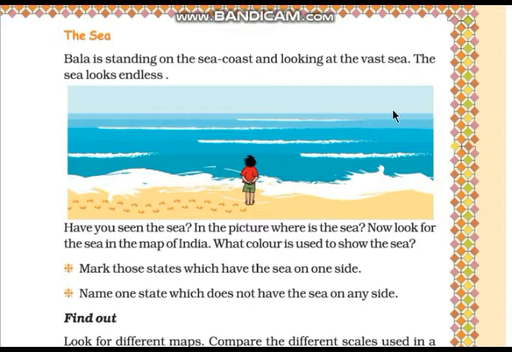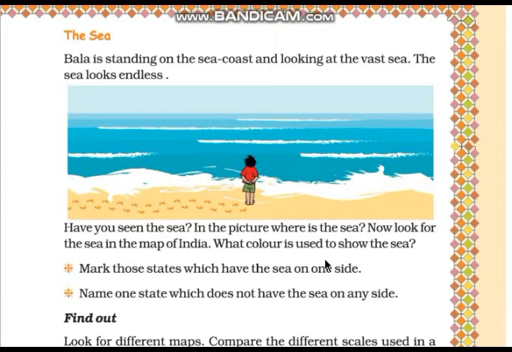In the picture, where is the sea? Here the picture is given, look at this picture, observe this picture. Where is the sea? This is Bala and here is the sea. It is just in front of Bala, which is given with blue color. This is the sea. Now look for the sea in the map of India. What color is used to show the sea?